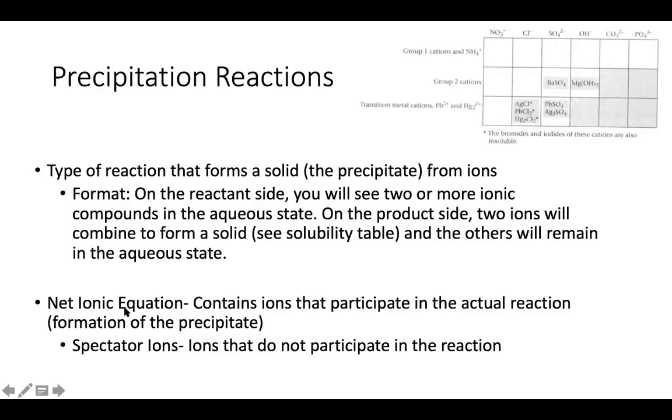And then remember our terms net ionic equations and spectator ions. So net ionic equations, for a precipitation reaction, will only show the ions that participate in the formation of the solid, right? So your reactant side would have a cation and an anion in the aqueous state, and your product should just be your solid. Okay, your spectator ions are any ions that do not participate in the reaction. For a precipitation reaction, that is any ion that does not form the solid, and it would appear in the aqueous state on both sides of your equation.